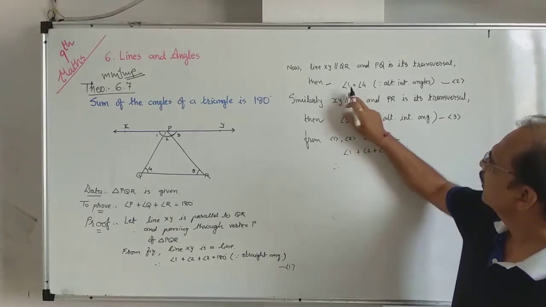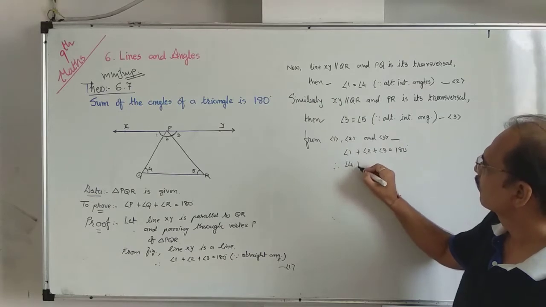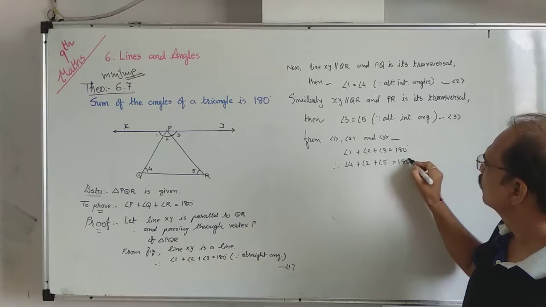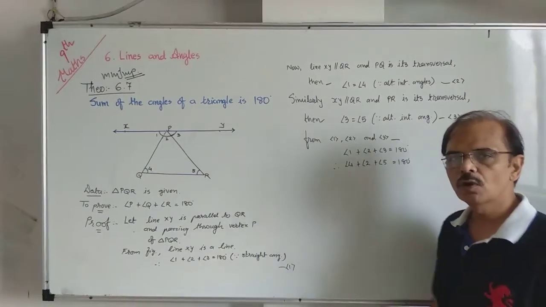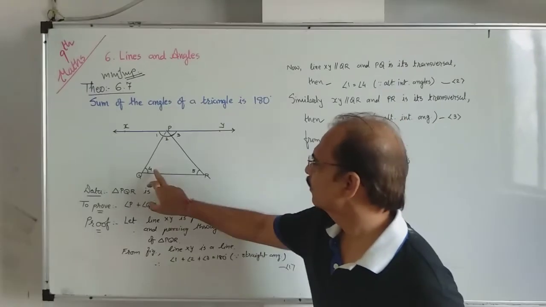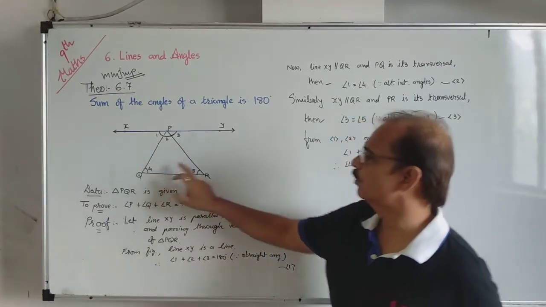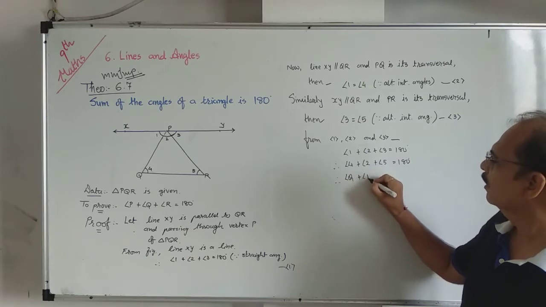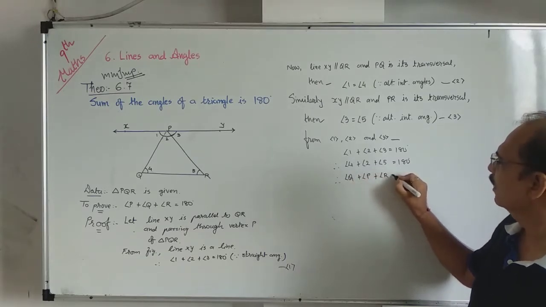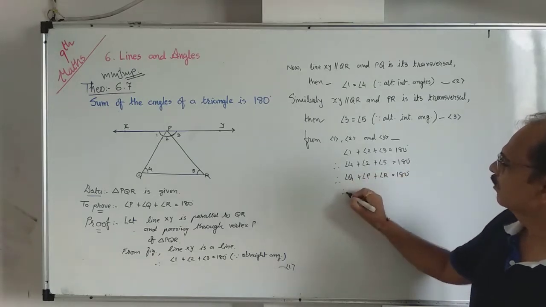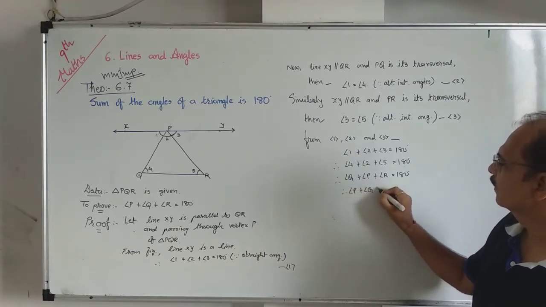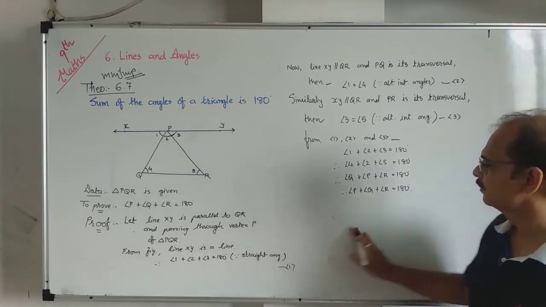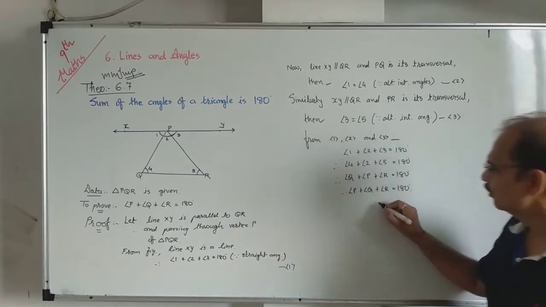But from 2 and 3, angle 1 equals angle 4 and angle 3 equals angle 5. So 4 plus 2 plus 5 equals 180. 2 plus 4 plus 5 means P plus Q plus R: 4 means angle Q, 2 means angle P, 5 means angle R. So you can now write P plus Q plus R equals 180 degrees. Hence proved.